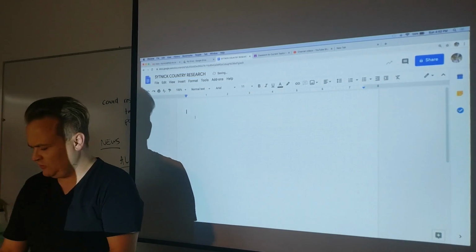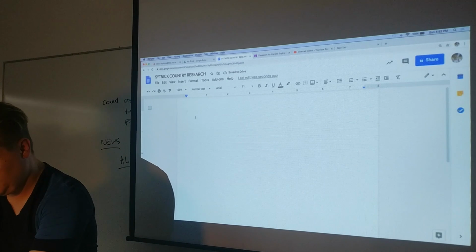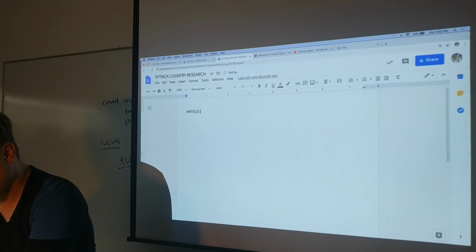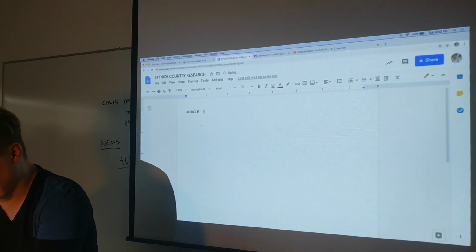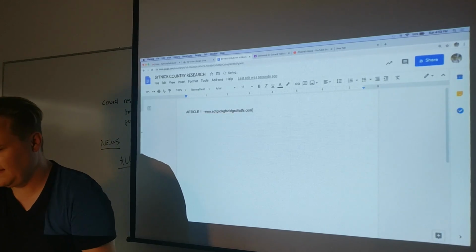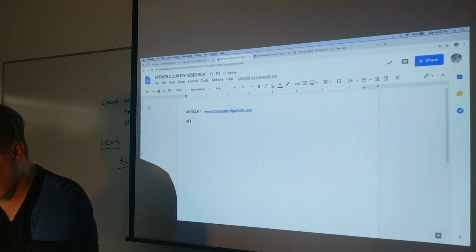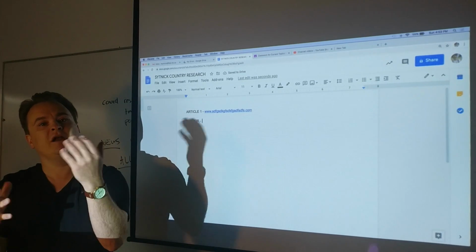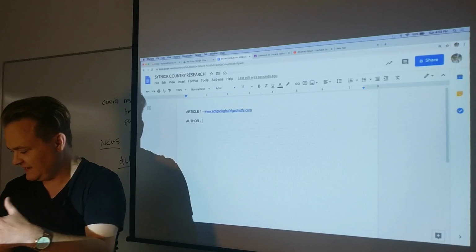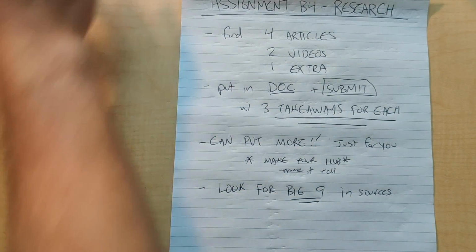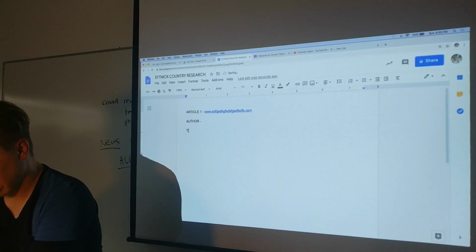And then what I would do is I would go Article 1. I'd put the link right here, www.blah.com or whatever your link is. Author. Put who wrote it, and that could just be the website even. It might not have an actual person's name, so you might just put the site or the source as best as you can. Title, site, source, things like that.